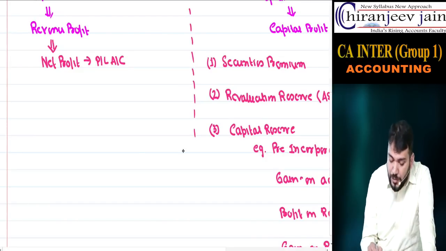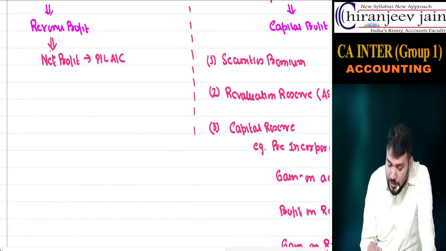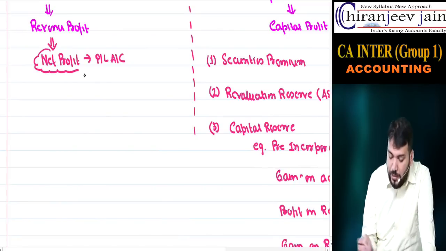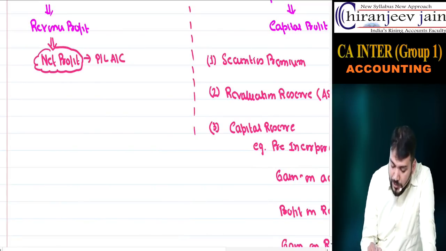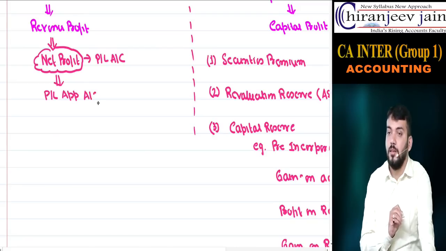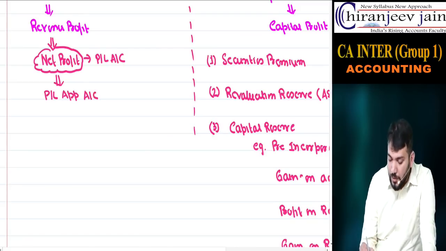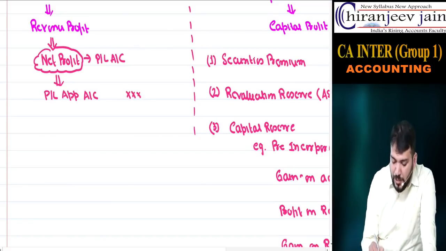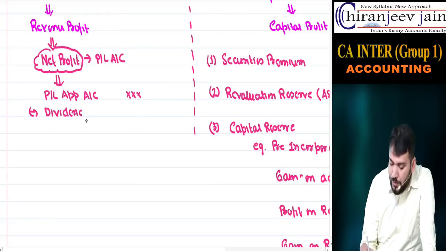So net profit is calculated from which account? PL account. And after this it is transferred to the PL appropriation account. Are you able to understand? Now from this PL appropriation account we pay dividend, because it is available for dividend.